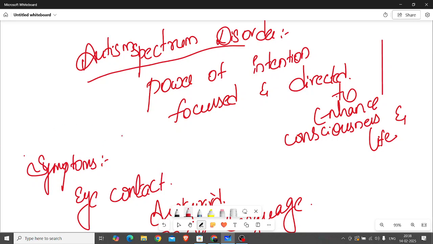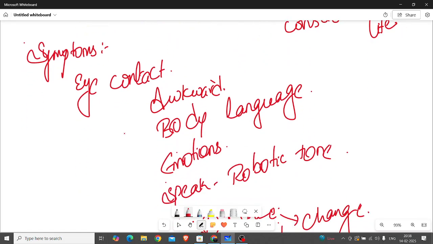So in this Asperger syndrome, what symptoms will we see? Eye contact: mostly they will have trouble making eye contact. They will feel awkward in social settings and can't move freely. Then coming to body language, they struggle to read body language, and they can't express themselves easily.